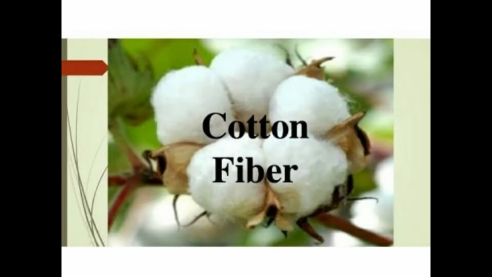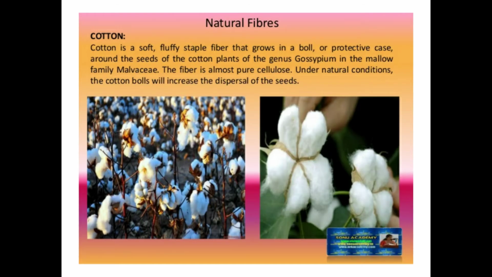One of the natural fibers is cotton fiber. It's natural. It's obtained from the cotton plant. It needs warm climate for growth. It needs black soil and moderate rainfall. Uses of cotton are making clothes, bed sheets, towels, stuffing in pillows and cushions, as a bandage material in hospitals, etc. Some characteristics of cotton fibers are it's soft, light and sweat absorbing,